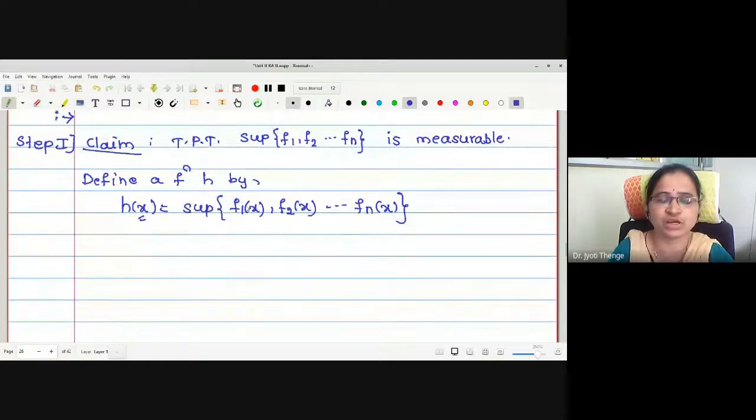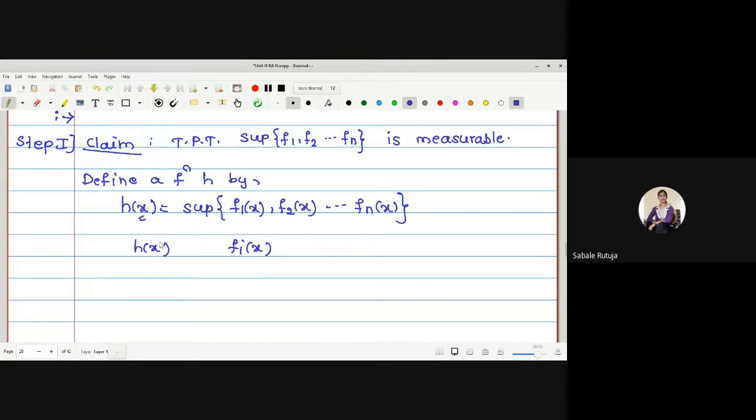Only we have to check one of the four statements in that proposition, and we want to show that this is measurable. If I define h of x as the supremum of f_1, f_2 to f_n, what will be the relation between h of x and an arbitrary function f_i of x? Can anyone tell me? Greater or equal.